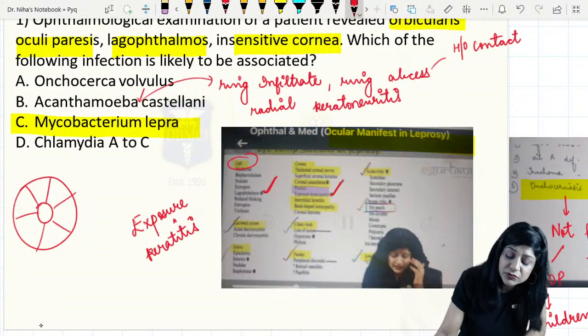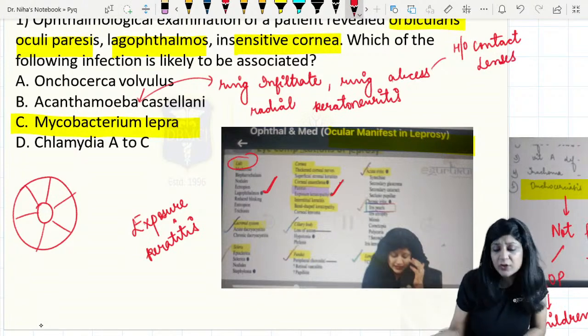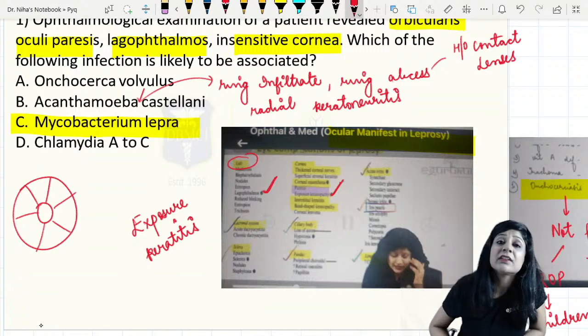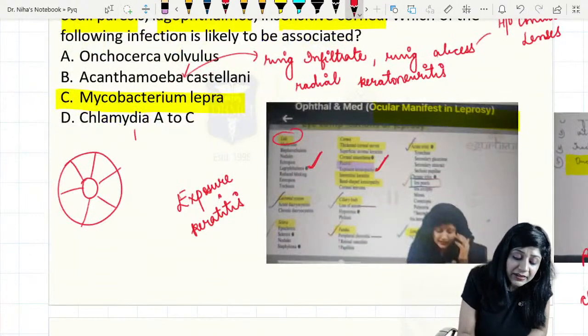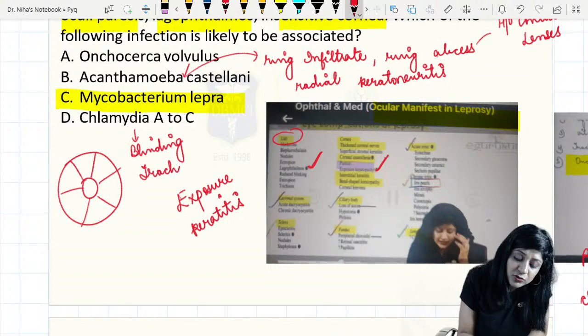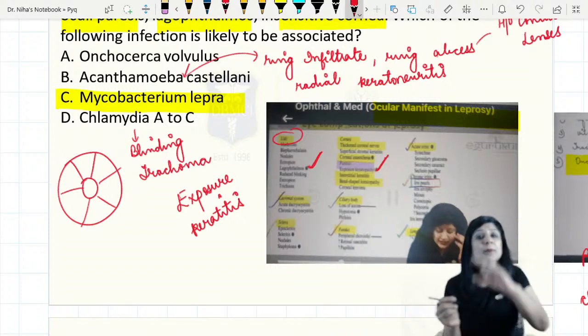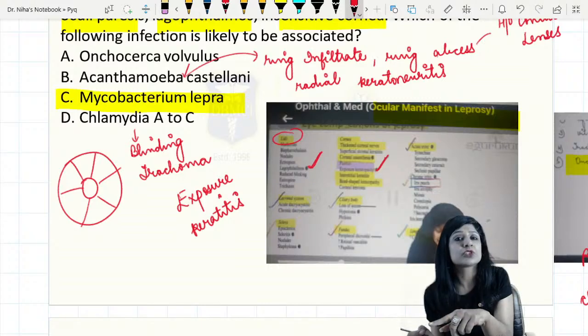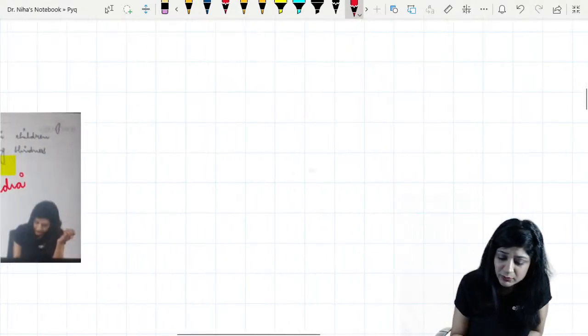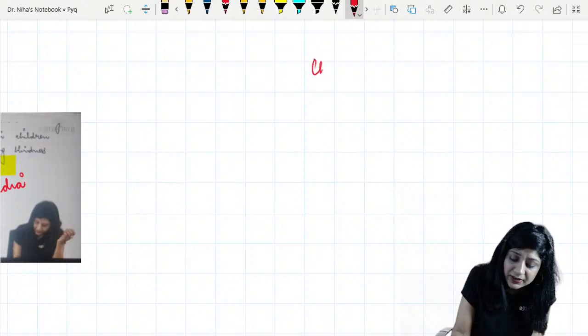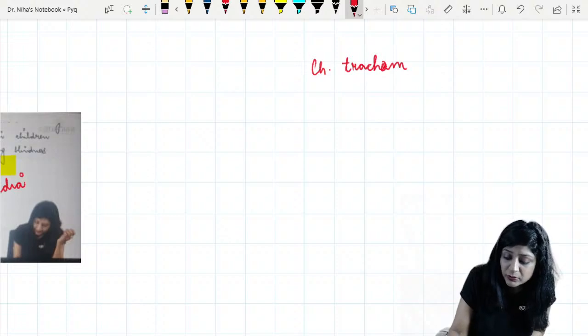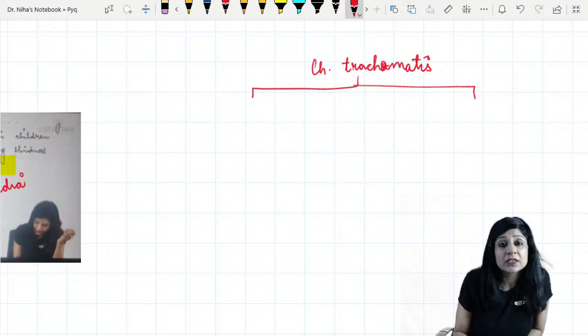You get a history of the contact lenses. So we are not having anything like that. When it comes to chlamydia, chlamydia is actually causing the blinding trachoma. So when it comes to trachoma, actually we have got two kinds, blinding trachoma and inclusion conjunctivitis. Do you remember if I talk about the chlamydia trachomatis? Okay. When I talk about the chlamydia trachomatis, we have got two kinds of the subspecies.